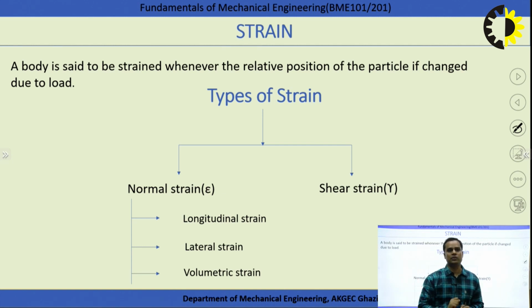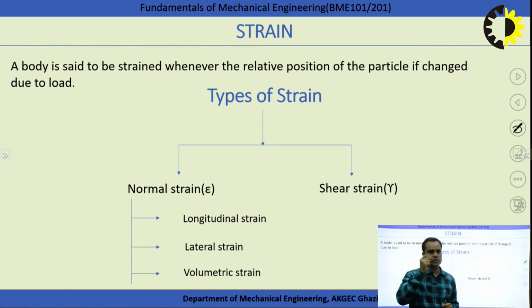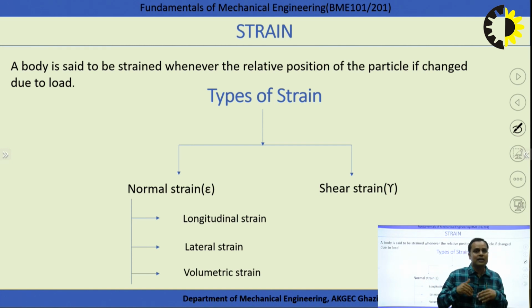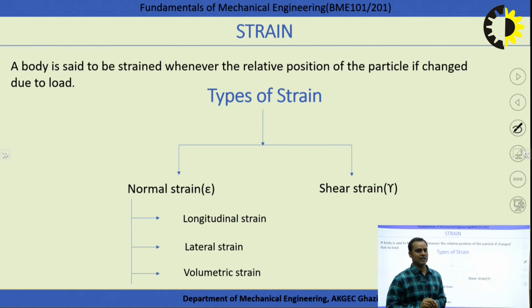It is very important to understand this, because students always get confused. Generally students define strain as the change in dimension to the original dimension. That is the normal strain, because strain depends upon the type of load acting over the body. If the load is normal, there is a possibility of dimension change. If the load is tangential over the body, there is a possibility of shape change, right? So the general definition of strain you can give is: a body is said to be strained whenever the relative position of the particles is changed due to the load, correct?